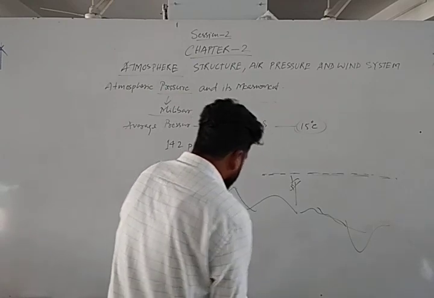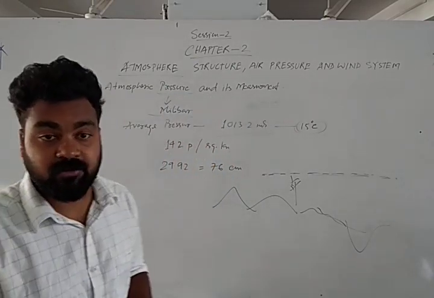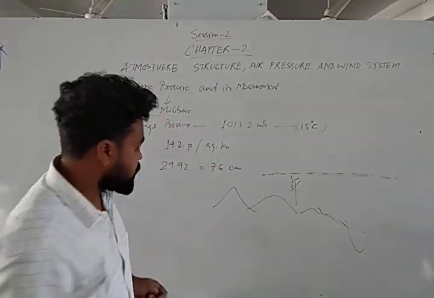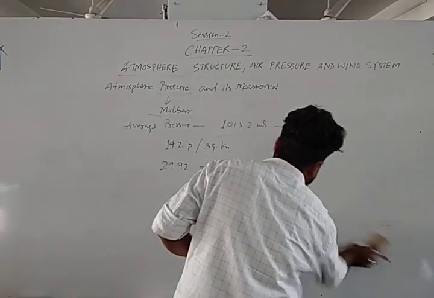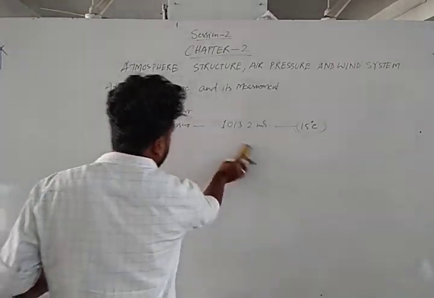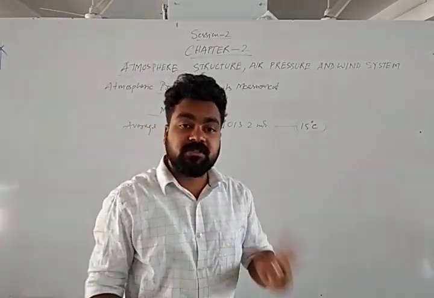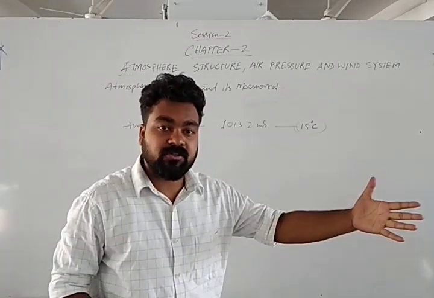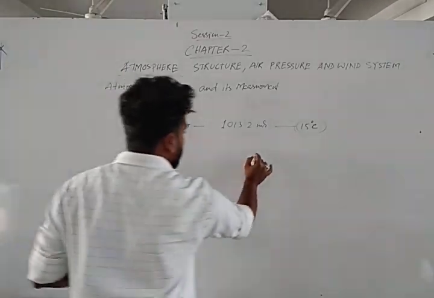Let's start with why the pressure varies from place to place. What are the different factors of the variation of the pressure? In every place of the earth surface the pressure is different. Over the equatorial region pressure is different, over the tropical region pressure is different, and over the polar area pressure is totally high. So there are low pressure regions and high pressure regions. So why does pressure vary from place to place? There are some factors here.